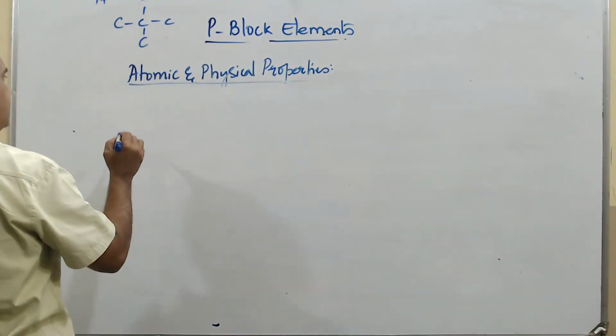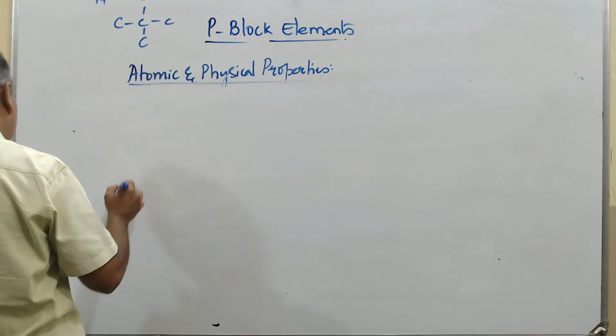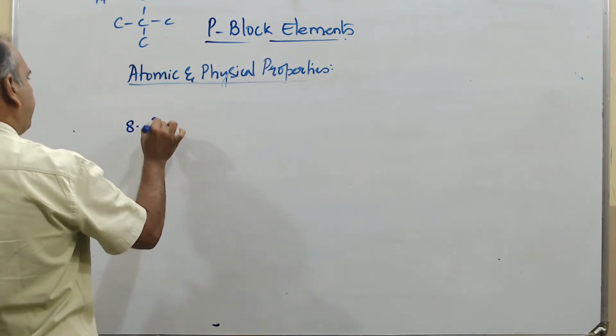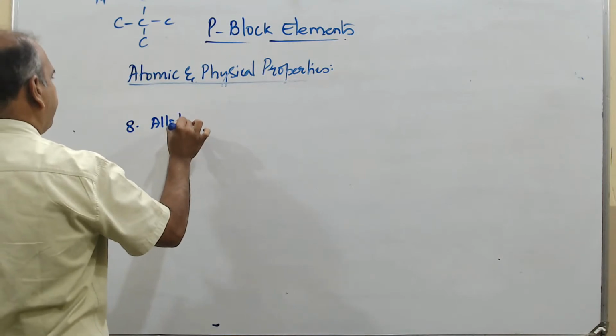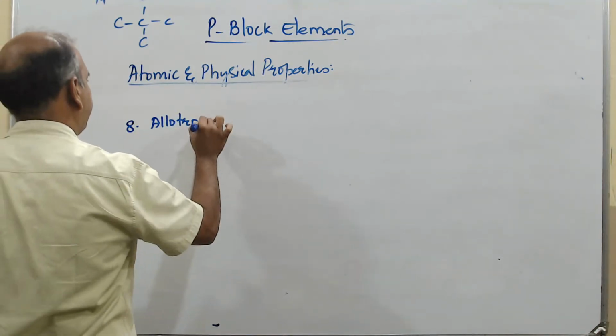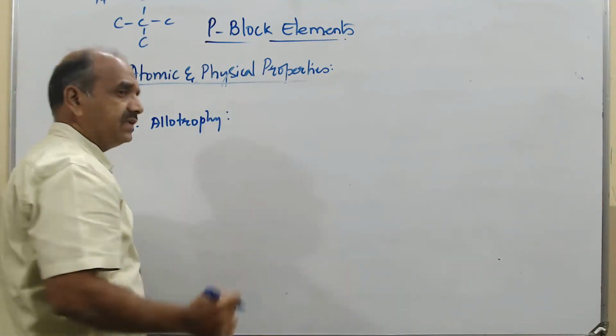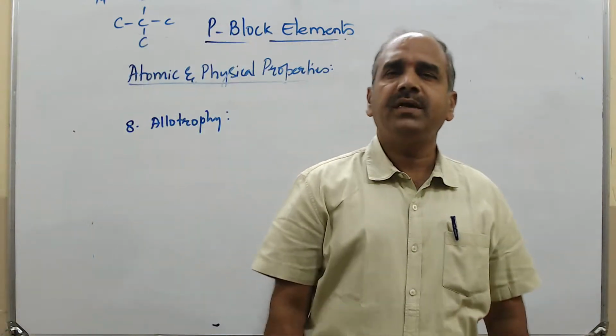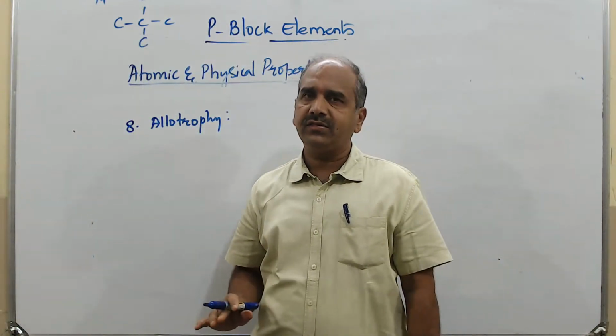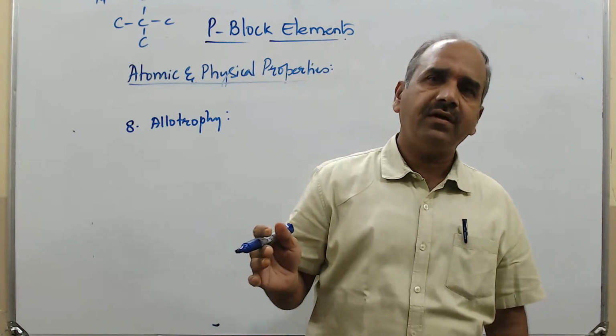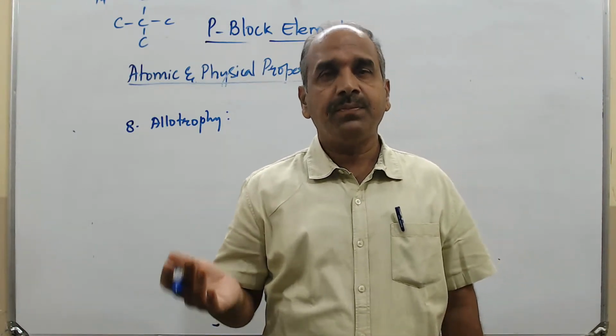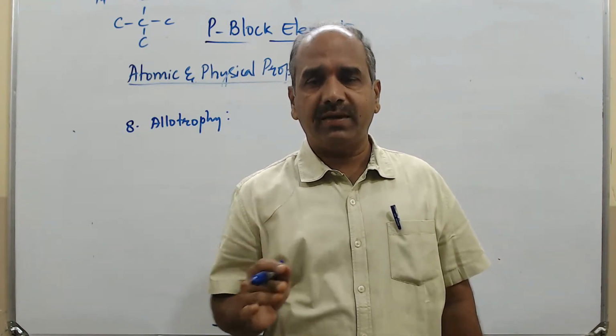Then the next point is regarding allotropy. What is allotropy? Allotropy is the same element existing in 2 or 3 different physical forms.